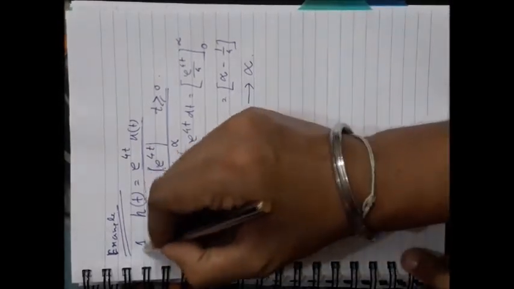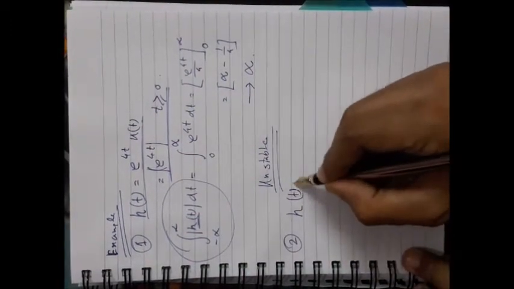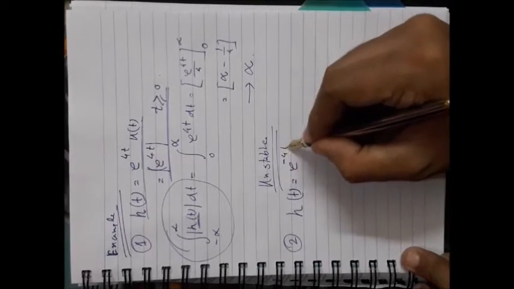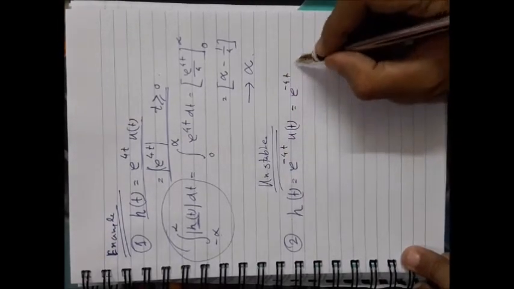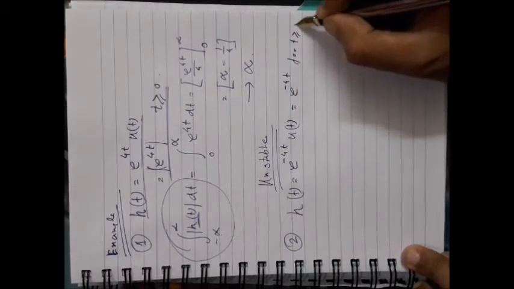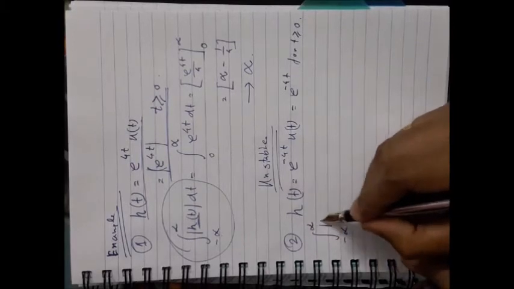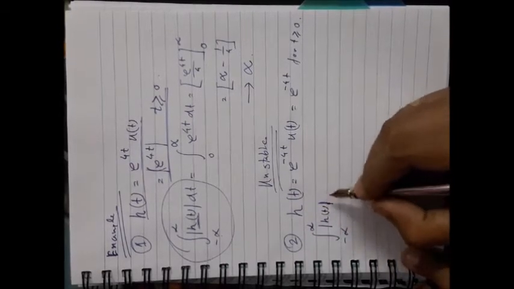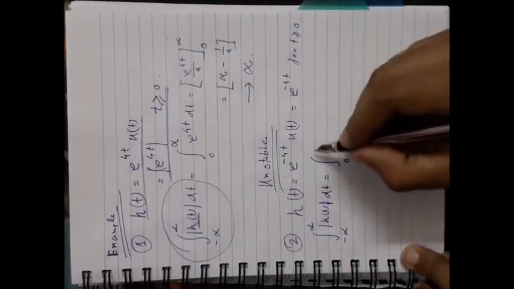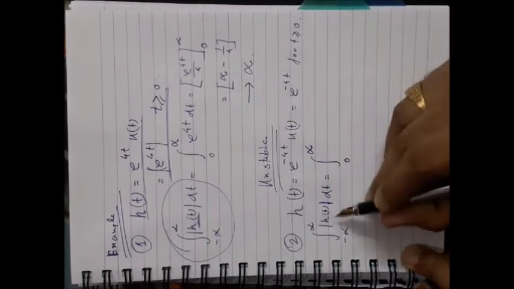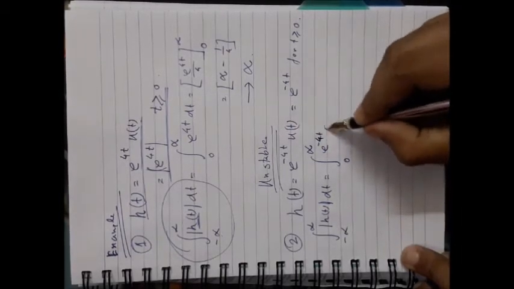That was example number 1. Now you do example number 2. Suppose h(t) is now e to the power minus 4t u(t), so e to the power minus 4t for t greater or equal to 0. Do the same thing, verify whether the integral is less than infinity or not. It should start from 0 again because it is a causal signal, so the modulus of h(t) means e to the power minus 4t dt.